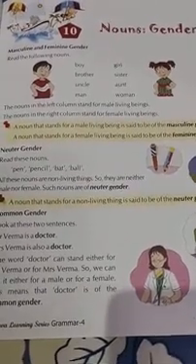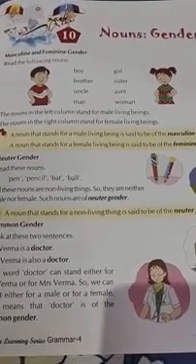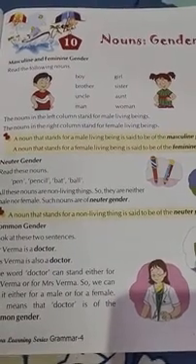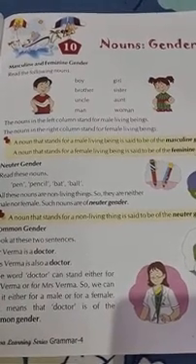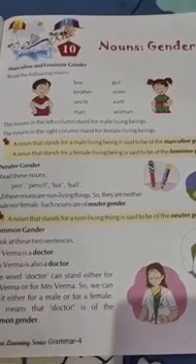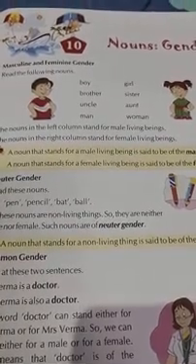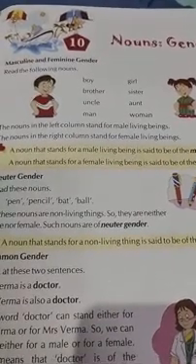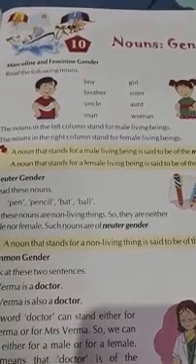So children, what is a gender? Gender is a category of noun or pronoun. It is a term used to differentiate between the nouns as male, female, common and neuter gender. And there are different types of gender. So the types of gender are masculine, feminine, common, neuter gender. Okay? So let's learn each type with the help of examples.